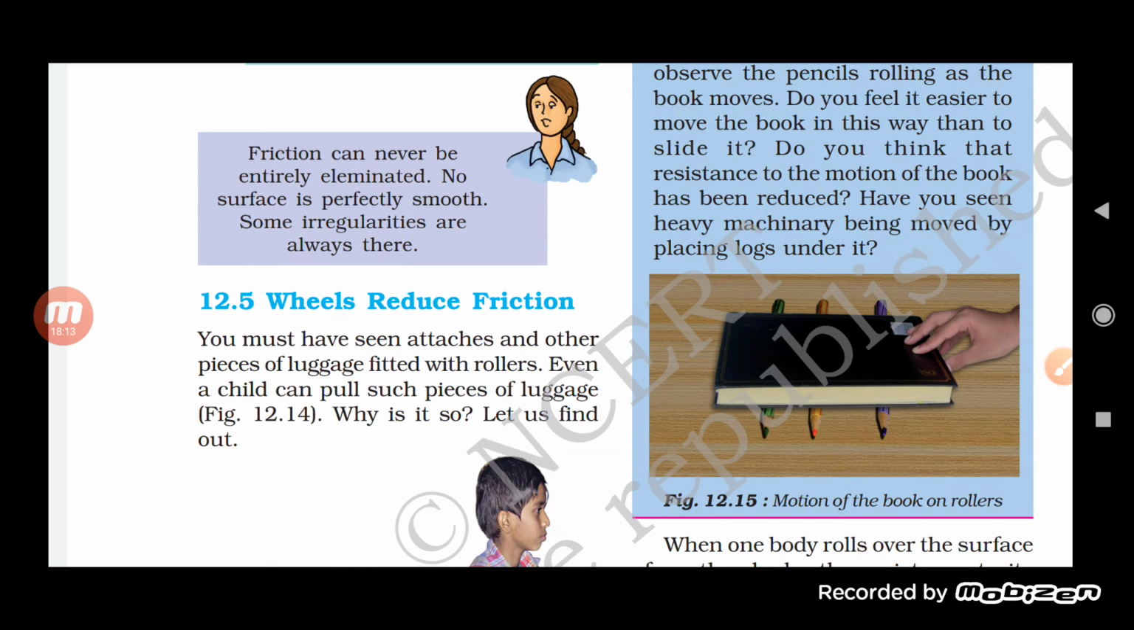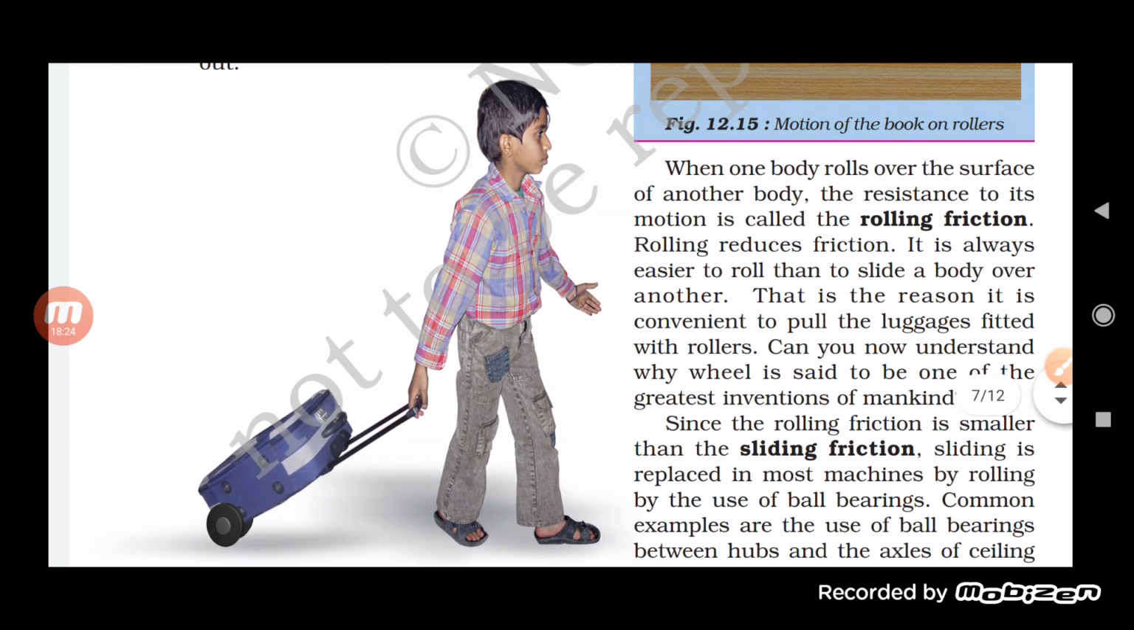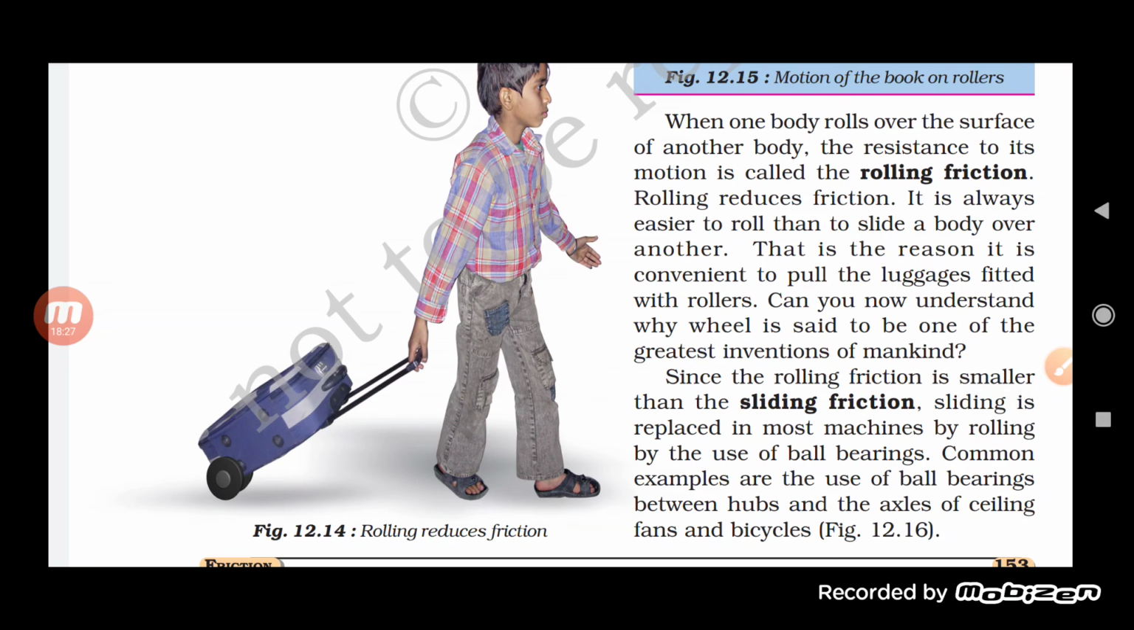You must have seen suitcases and other pieces of luggage fitted with rollers. Even a child can pull such a piece of luggage. Why is it so? Let us find out. As you can see here, this boy is pulling a trolley bag. What will happen if no such wheels are attached to the bag? Is it easy for the boy to carry the luggage? No, it would be quite difficult for him.